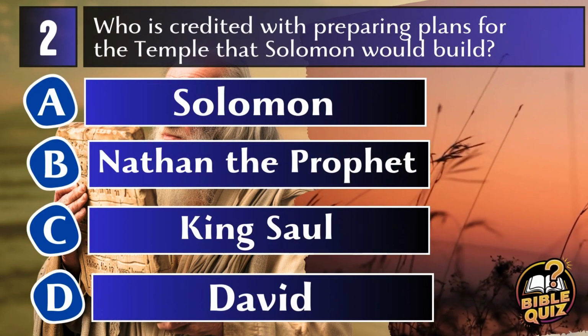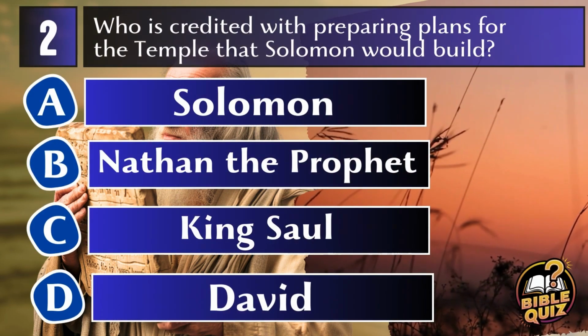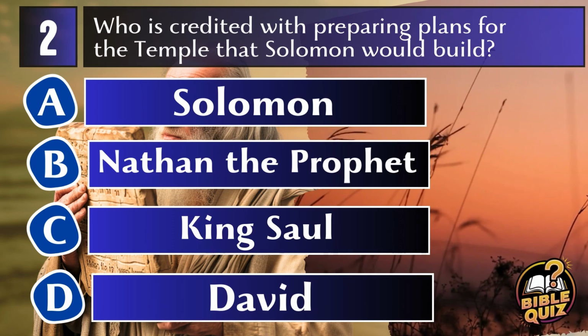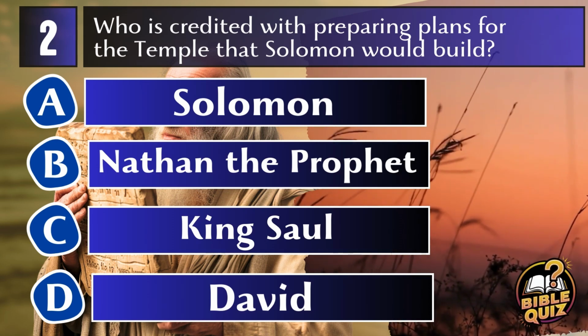Question 2. Who is credited with preparing plans for the temple that Solomon would build? A. Solomon. B. Nathan the prophet. C. King Saul. D. David.